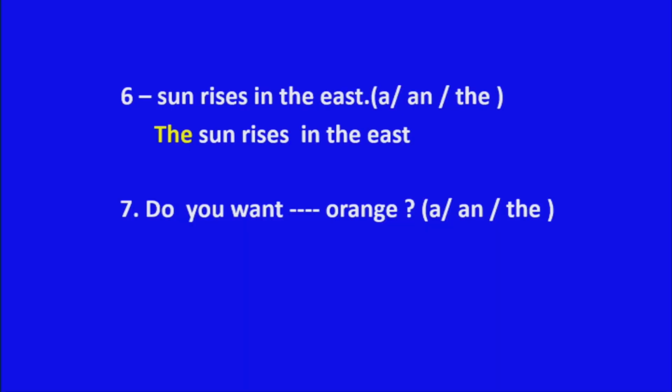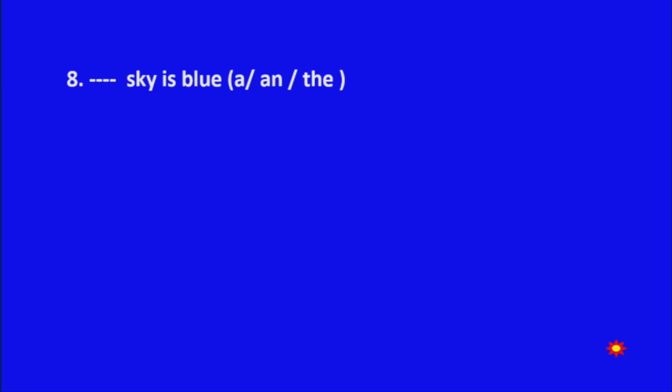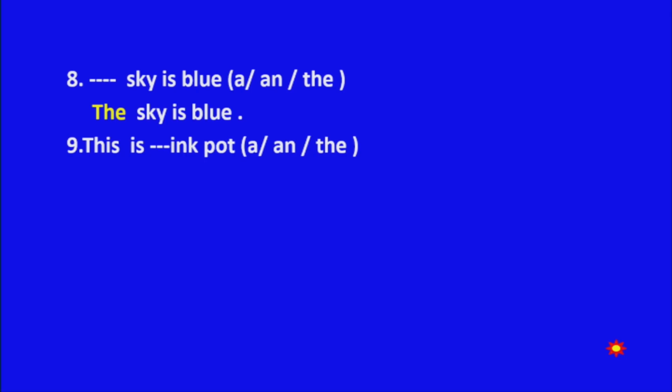Do you want dash orange? What is the suitable article in this? Yes, do you want an orange? Correct answer. Dash sky is blue. Can anybody tell me the answer? Yes, the sky is blue. Correct answer. This is dash ink pot. What is the suitable article in this? Tell me, students. Yes, this is an ink pot.